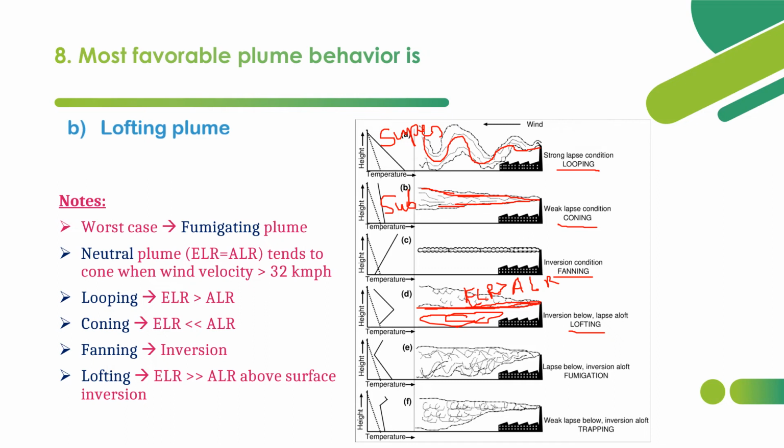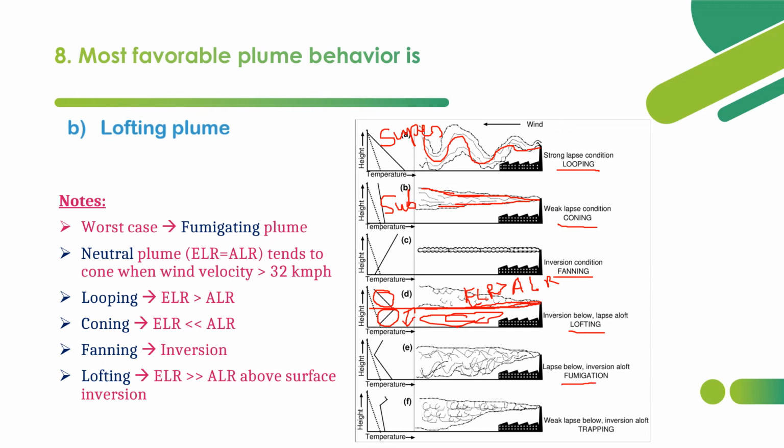You can see in this diagram below here there is inversion. Above this line, ELR is greater than ALR. That is, strong super adiabatic lapse rate is prevailing above the surface inversion. So this is the surface inversion, above which ELR is greater than ALR. That is why lofting is the most favorable plume behavior, because no gaseous pollutants will be trapped inside the city.